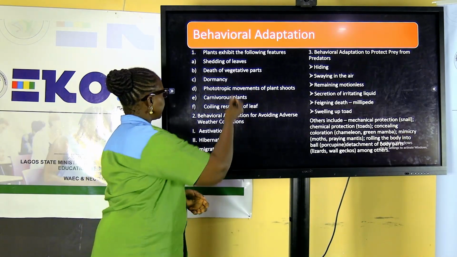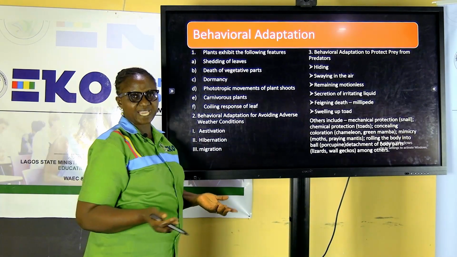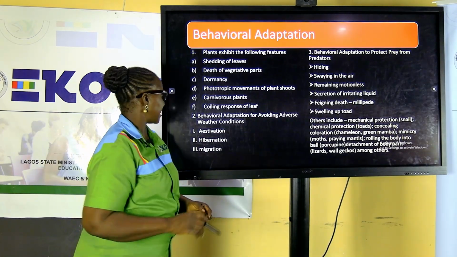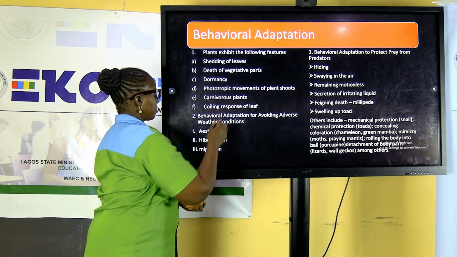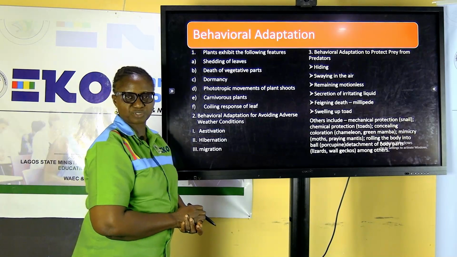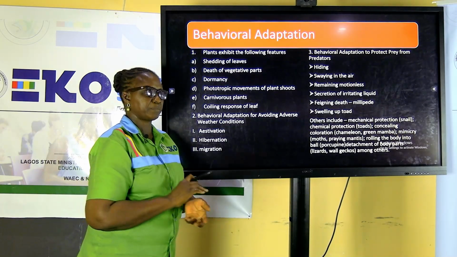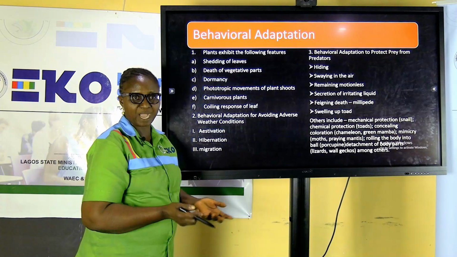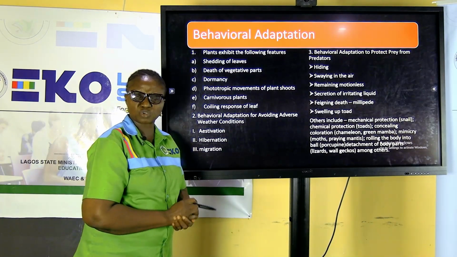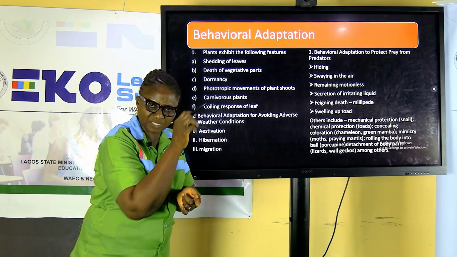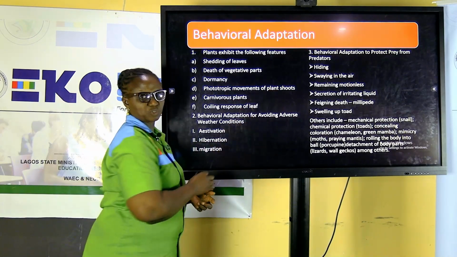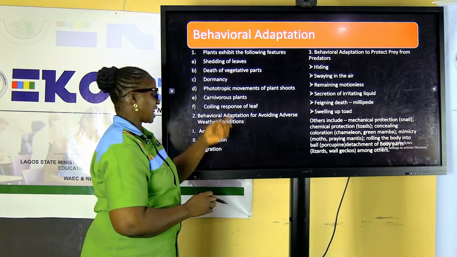Dormancy. The one that is behaving as if it is dead is undergoing a state of dormancy, is inactive at that point in time. Phototropic movement of plant shoots. If you have yam growing on your farm or somewhere around you, you will discover that the stem, the leafy part of the stem, the tendril, will be looking for support. It is a response. It's an adaptive feature. Carnivorous plants.